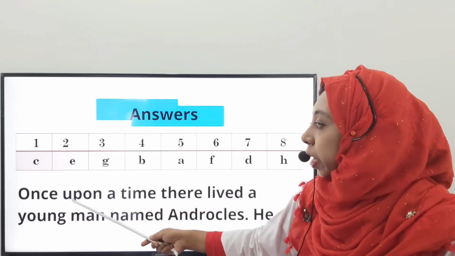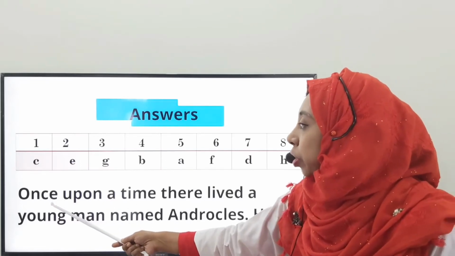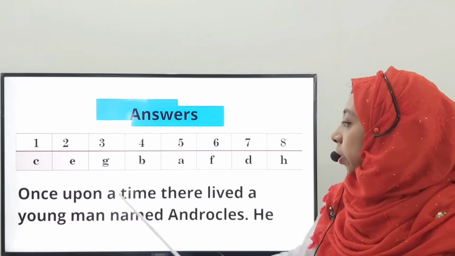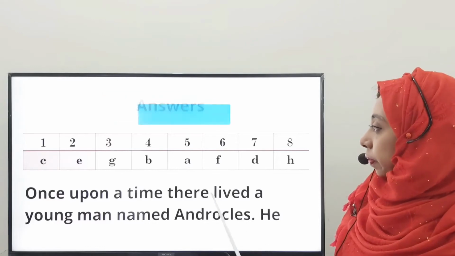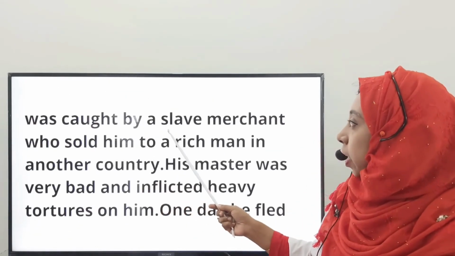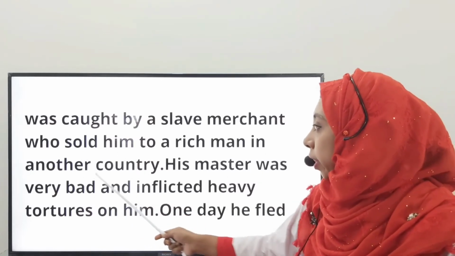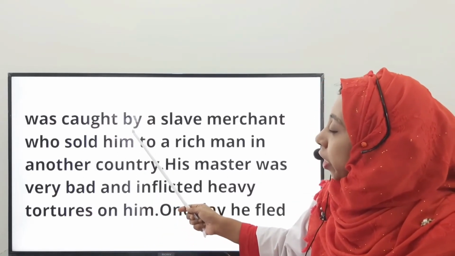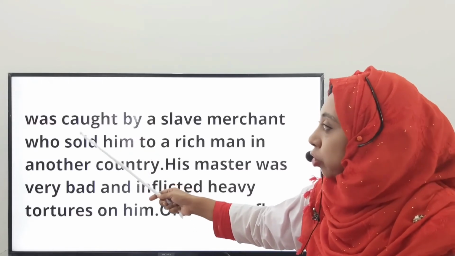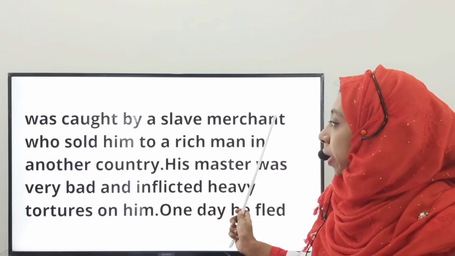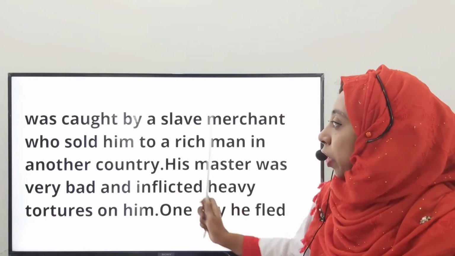It seems to us that in the first line, we will introduce the subject. So, here we will write, once upon a time, there lived a young man named Androcles. He was caught by a slave merchant who sold him to a rich man in another country. That means here we get the sequence of the story that Androcles was caught by a slave merchant. Here we get the introduction of Androcles.